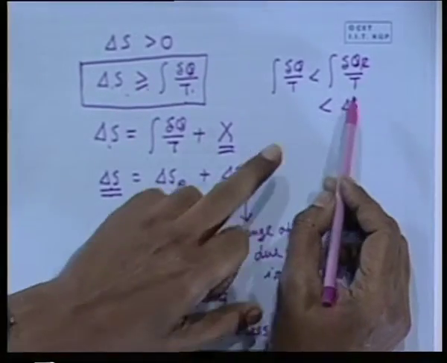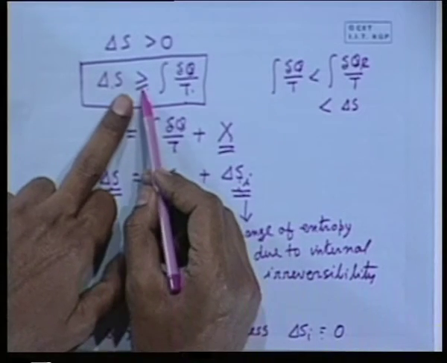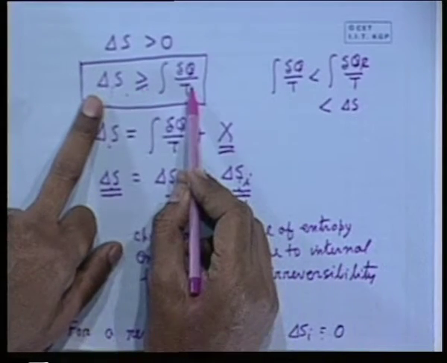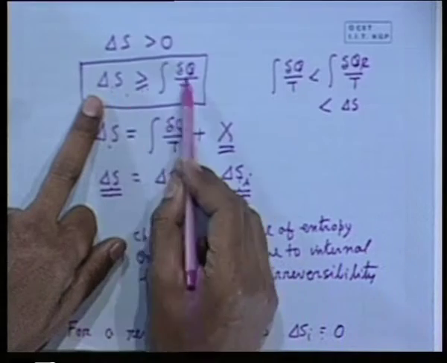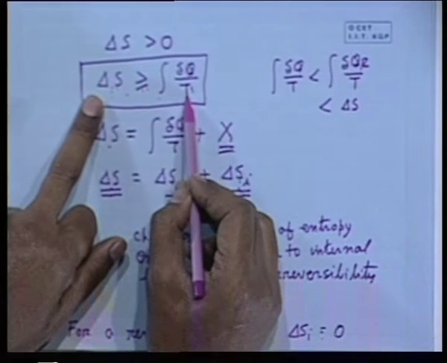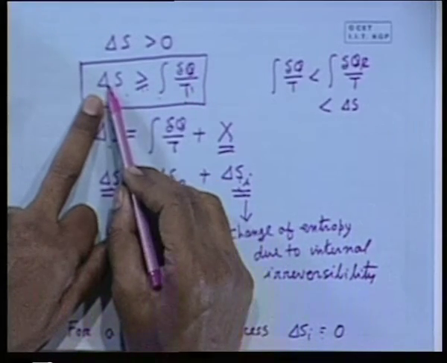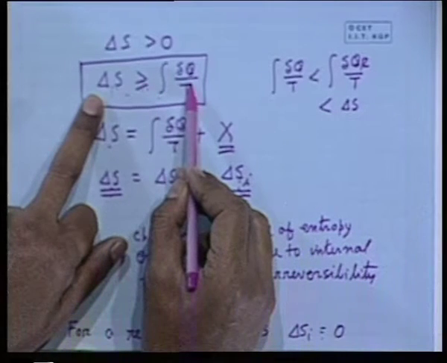If I combine this for both reversible and irreversible processes, I can write this. That means if the process is reversible, delta S exactly equals the integral of delta Q by T. If the process is irreversible, then delta S is greater than this. Okay?